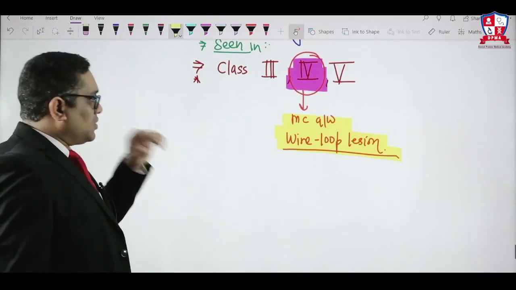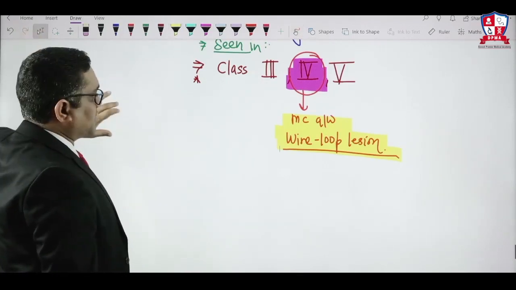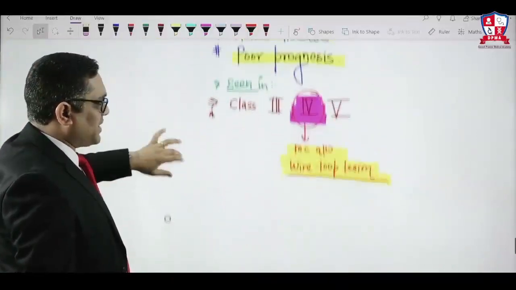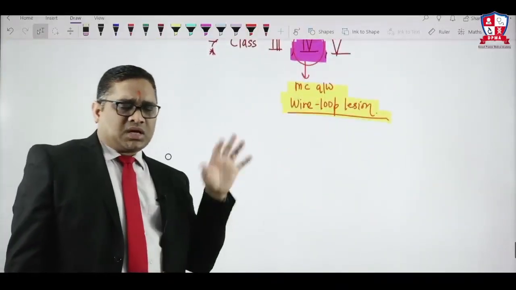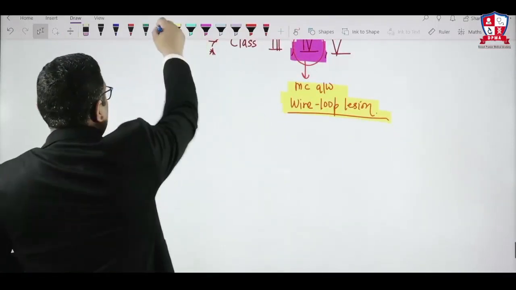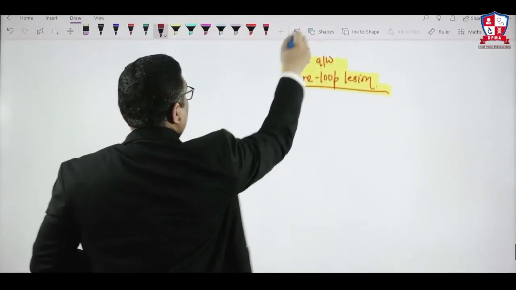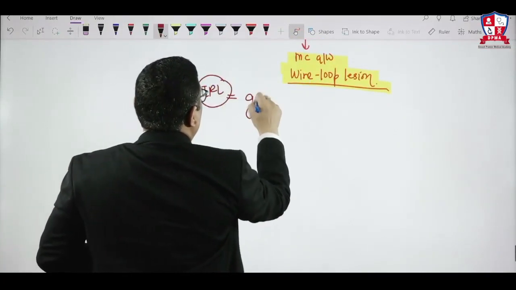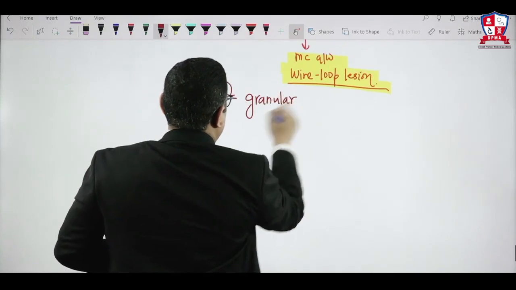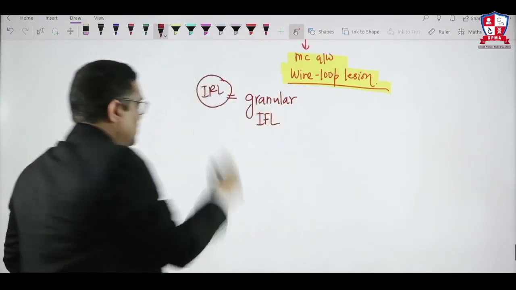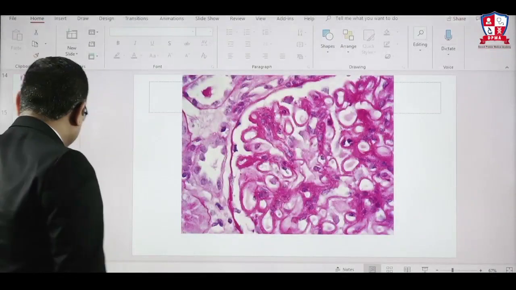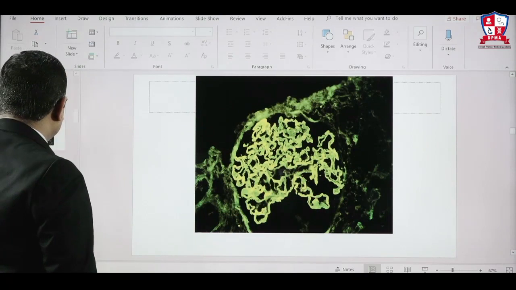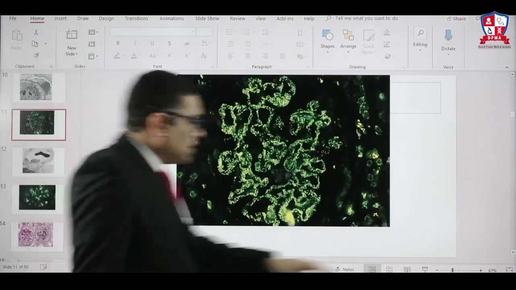So this is about lupus nephritis. Coming to the immunofluorescence examination, because these are immune complex mediated disorders, what kind of appearance will you find on immunofluorescence microscopy? Granular immunofluorescence will be seen on immunofluorescence microscopy. Whenever you see immunofluorescence microscopy, what will be the appearance of the renal disorder?